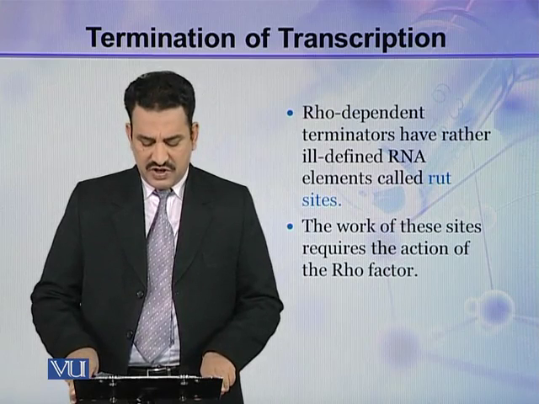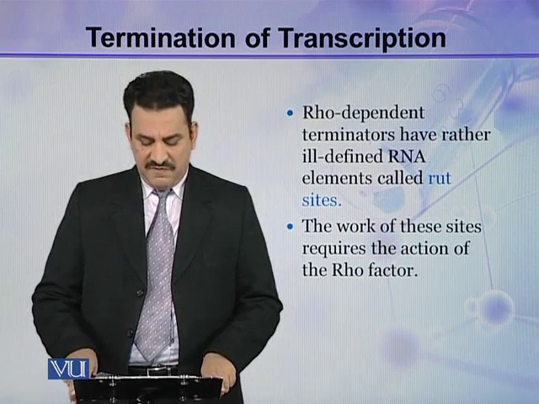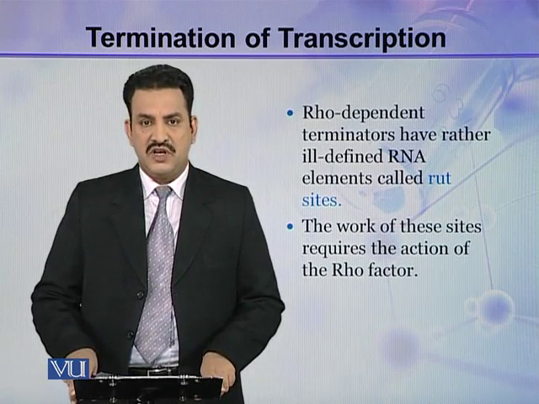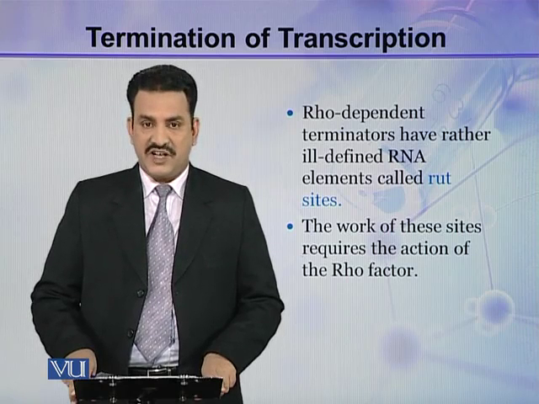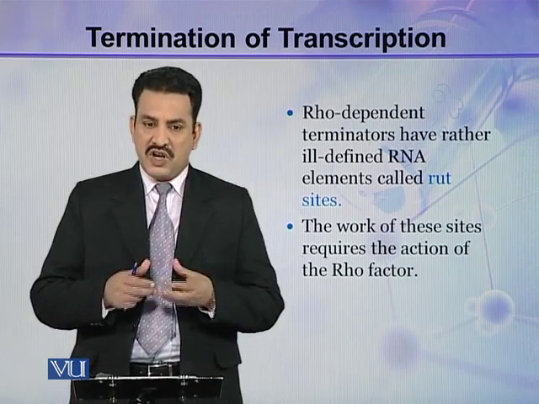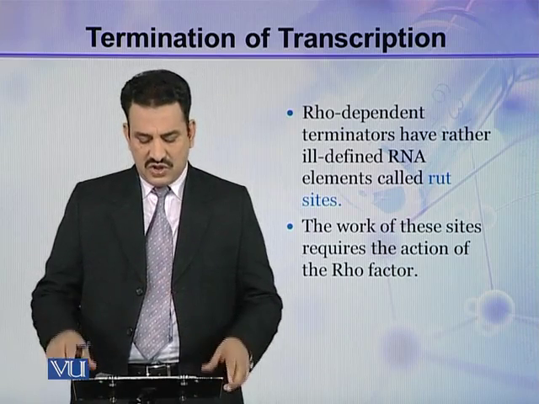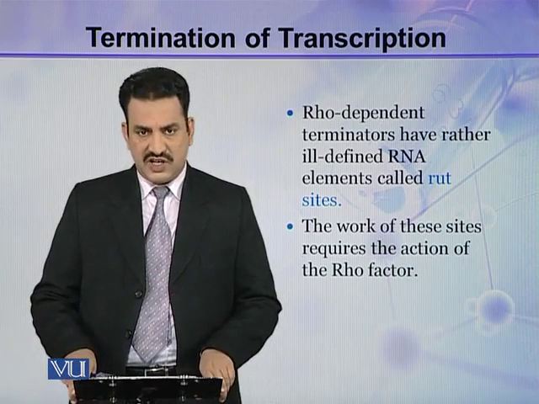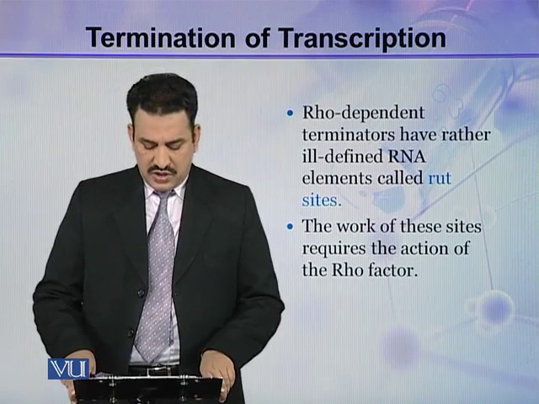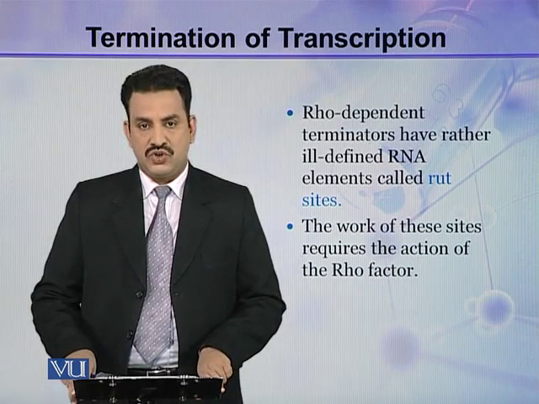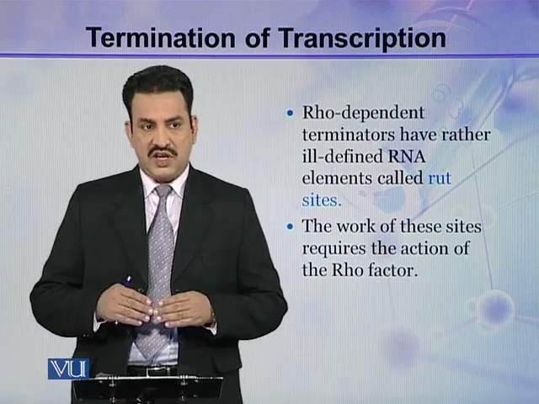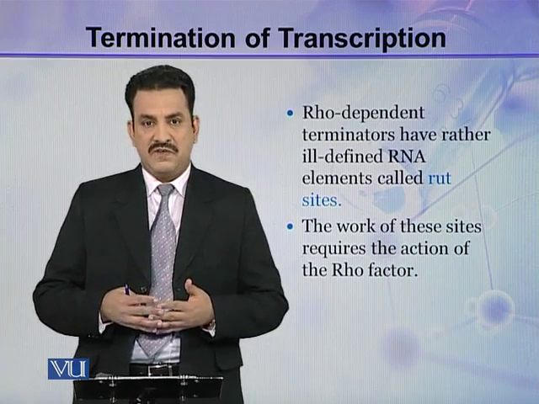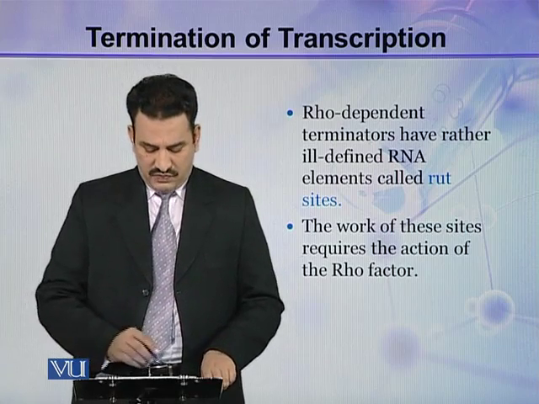RHO dependent terminators have rather ill-defined RNA elements, and these ill-defined elements are called rut sites. So there are some ill-defined sites on the RNA, and these sites are called rut sites. The work of these sites requires the action of the RHO factor. So these sites have to be active. They need RHO factor.